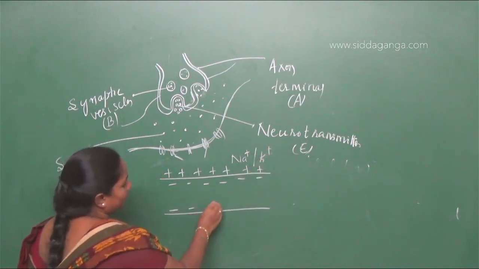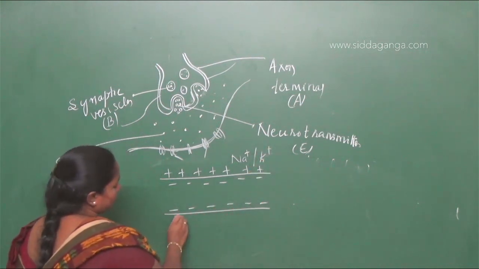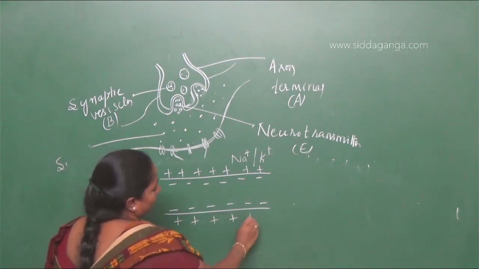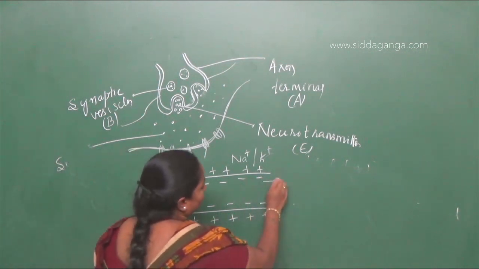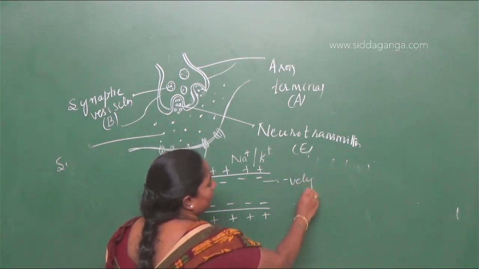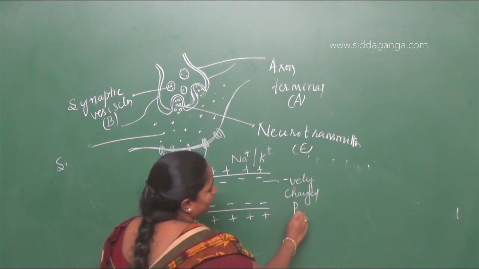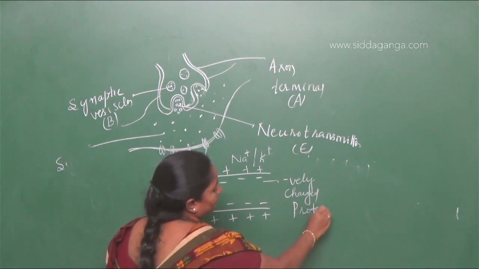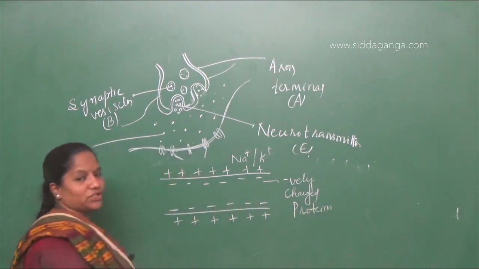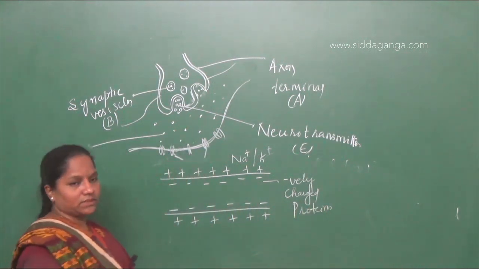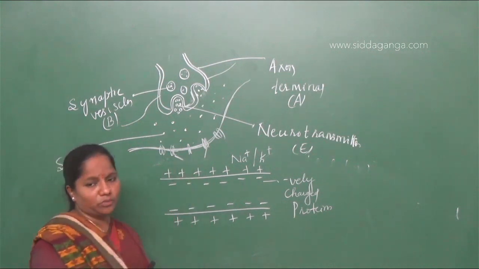The inner membrane is made up of negatively charged proteins with the ions. But sodium and potassium ions in the inner membrane are very few, while in the outer membrane they are more.